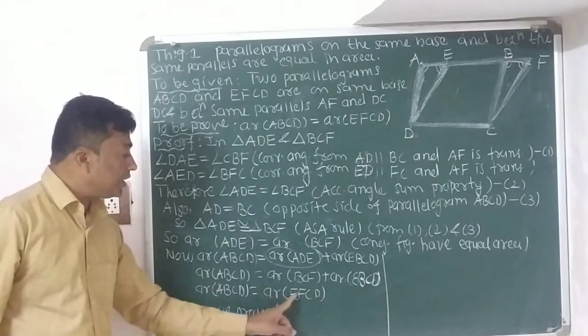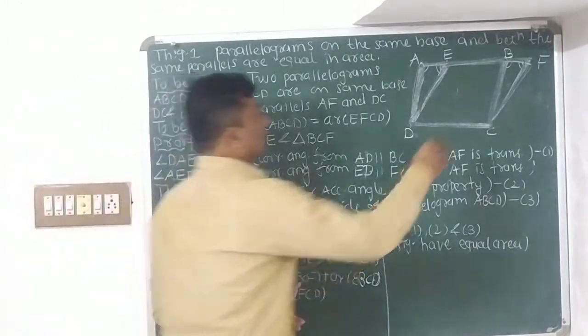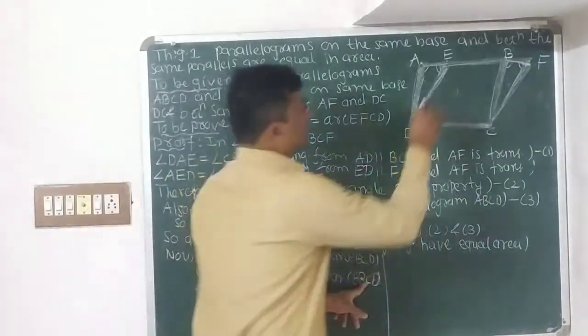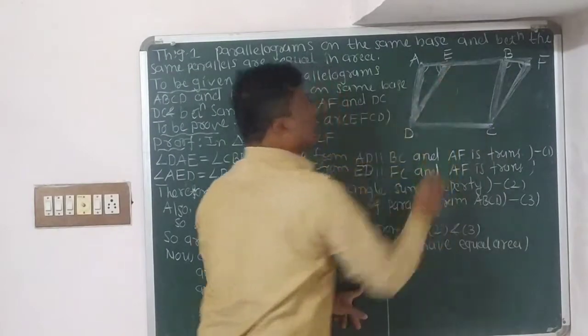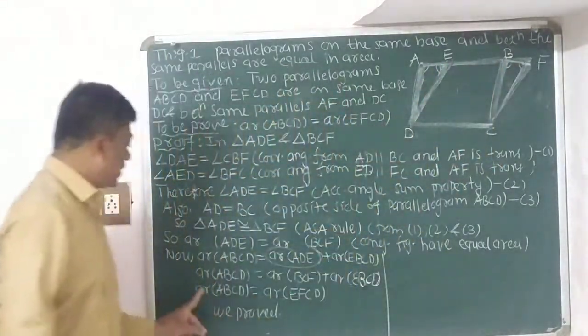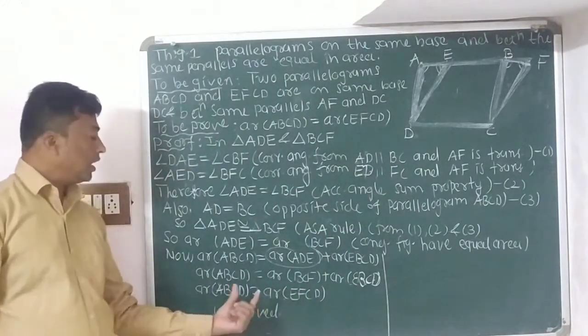Why can we write area of EFCD here? Because area of BCF plus area of EBCD is equal to what? Area of EFCD. So we can write area of ABCD is equal to area of EFCD, and we proved it.